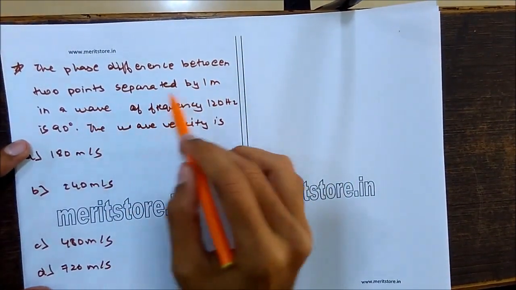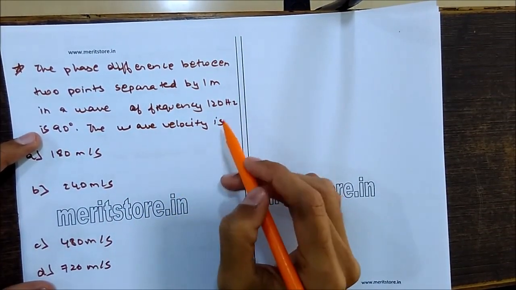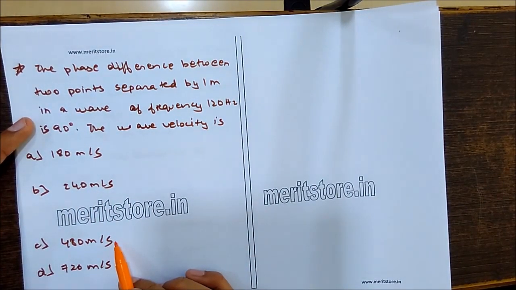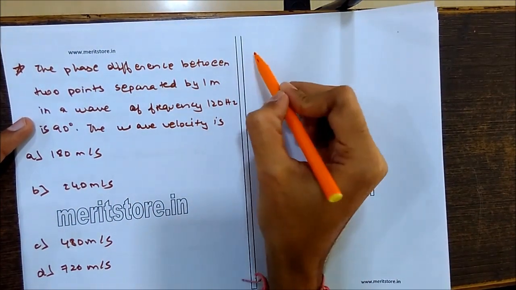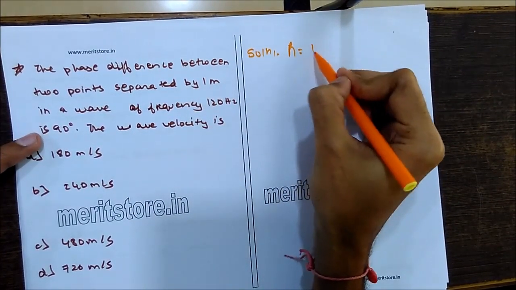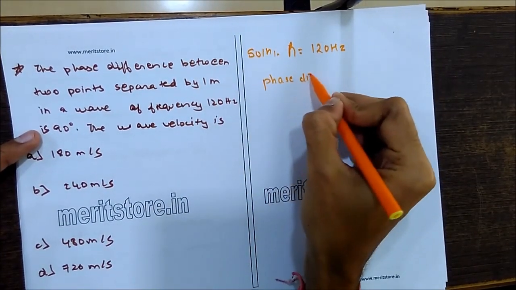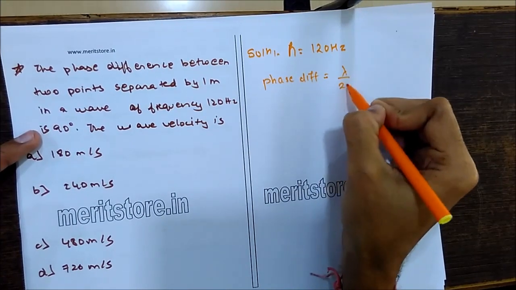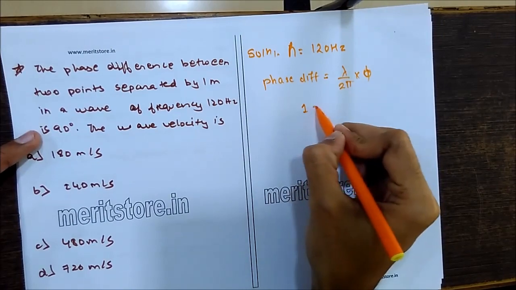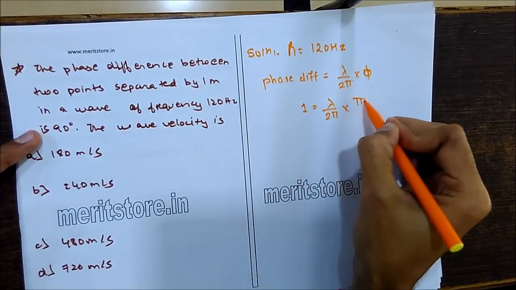The phase difference between 2 points separated by 1 meter in a wave of frequency 120 Hz is 90 degrees. The wave velocity is 180 meters per second, 240 meters per second, 480 meters per second, or 720 meters per second. So we are given the frequency n, which is equal to 120 Hz. We know the formula for phase difference: phase difference is equal to 2 pi by lambda into the path difference. Here the points are separated by a distance of 1 meter, and the phase difference theta is pi by 2.